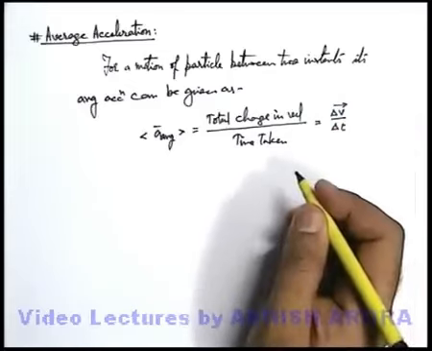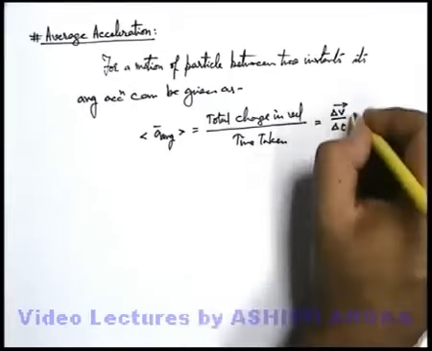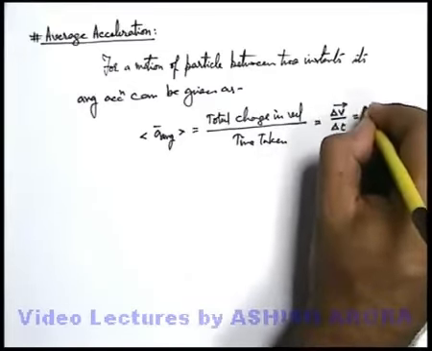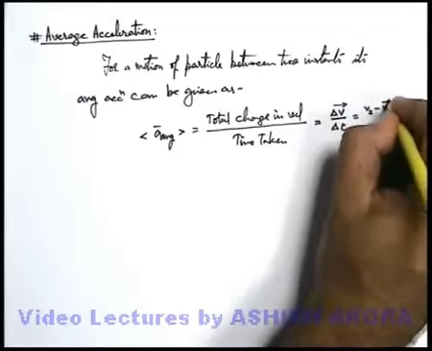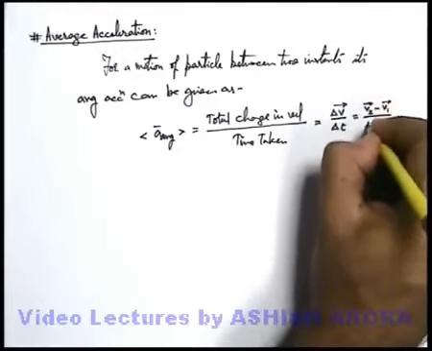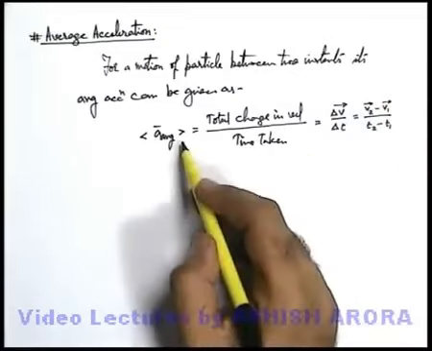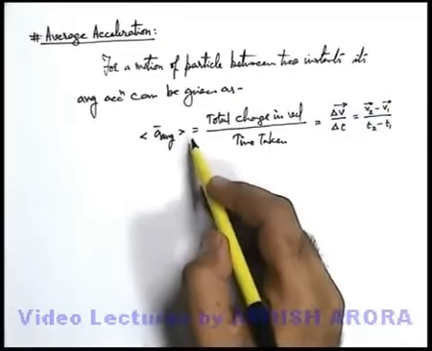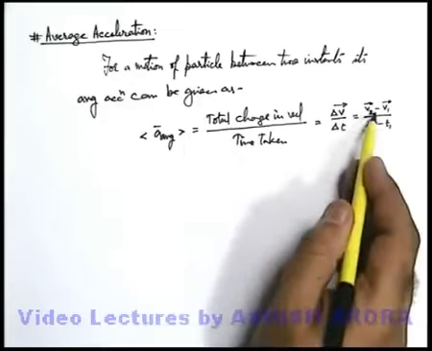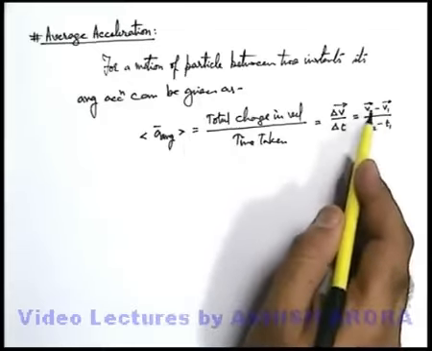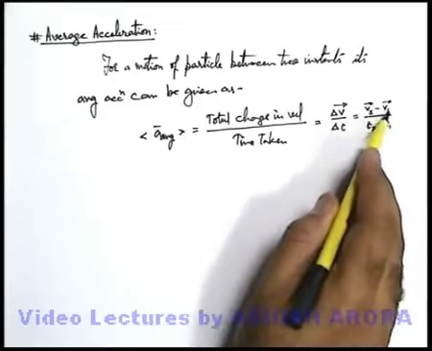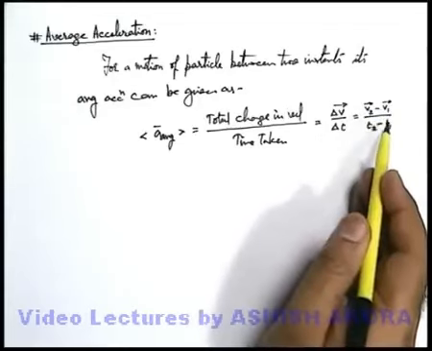So if a particle's velocity changes from v1 to v2 in a time t1 to t2, it can be written as v2 minus v1 vector divided by t2 minus t1. This is the way we directly find the average acceleration. For average acceleration, we don't need to know how velocity is varying or changing. We just need the velocities at the initial and final instants.